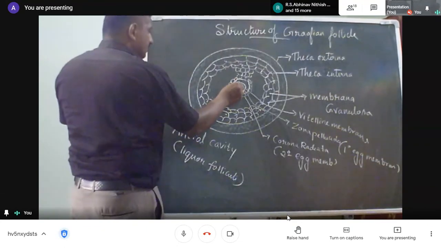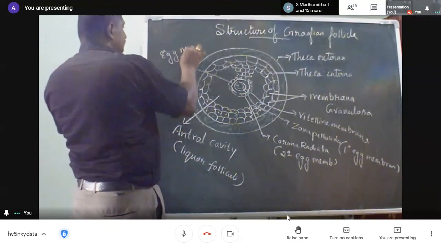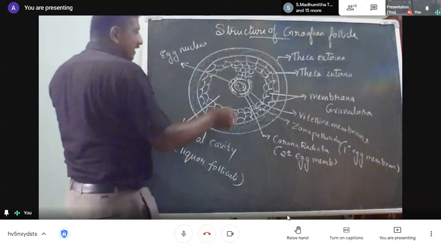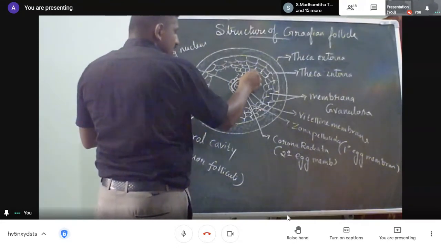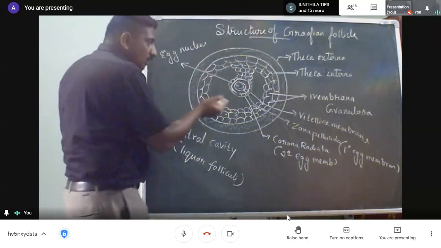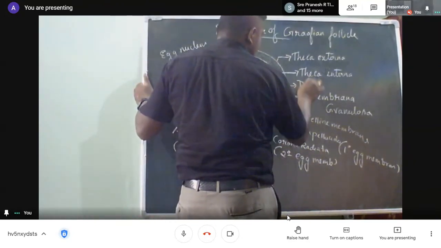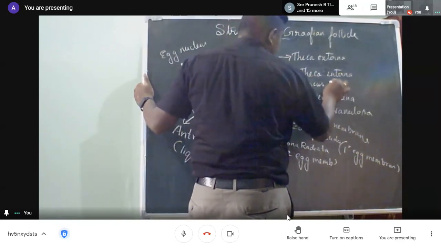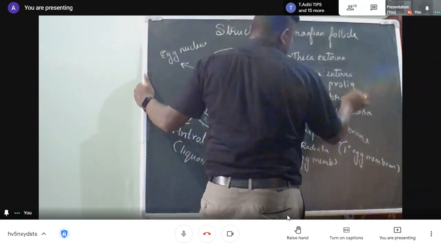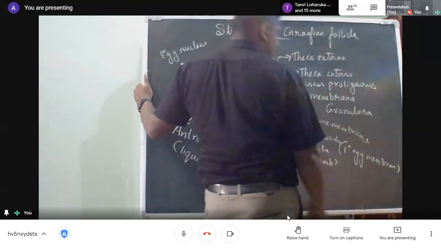Next, you have the egg nucleus. And here there is a neck-like structure arising from the Graafian follicle, which holds the ovum. This is called discus proligerus.